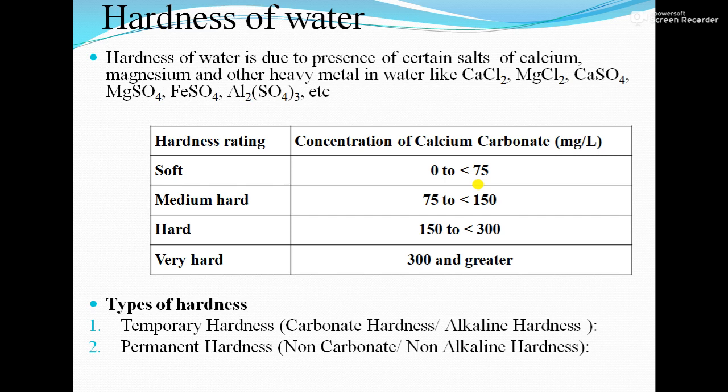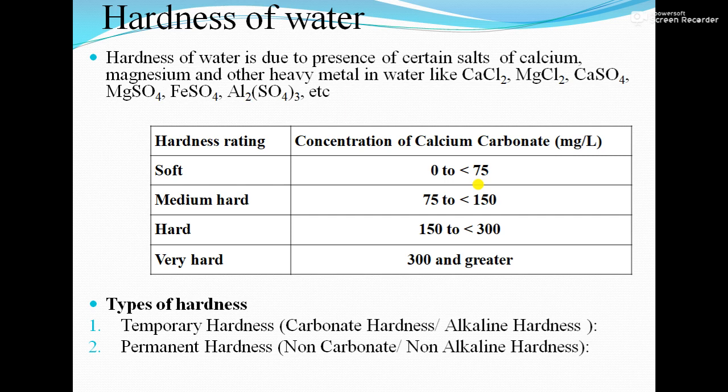Indirectly you can say there are five cations or metal ions like calcium plus 2, magnesium plus 2, aluminum plus 3, Fe plus 2 and Mn plus 2. And similarly there are 5 anions, that are chlorides, sulfates, nitrates, carbonates and bicarbonates. Out of that, the soluble salts of the above are the hardness causing ions.